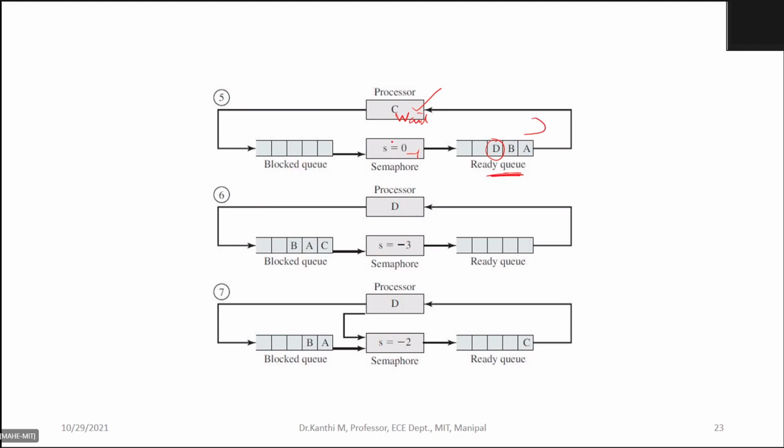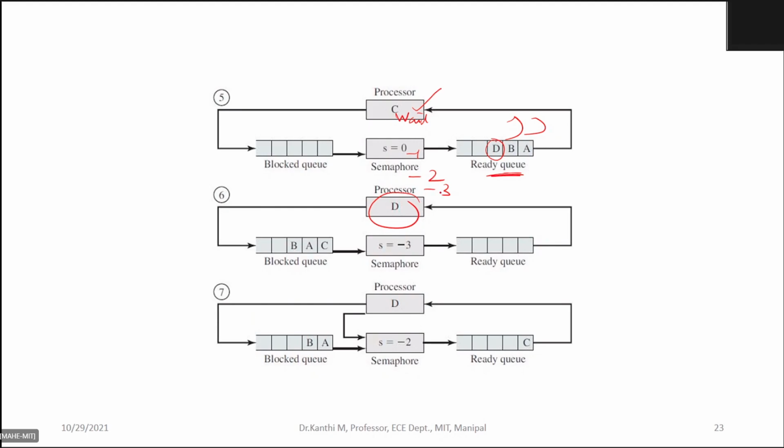We have not shown the next iterations, but then it becomes -2, then again B goes, then it becomes -3. When D comes, that we have not shown, because you can understand A, B, C are waiting for D and A, B, C are initiating the wait. So as and when you initiate the wait, the SEM value will be decremented. It becomes -1, -2, -3.